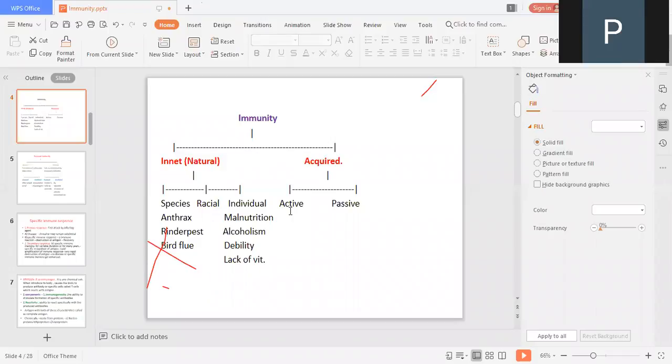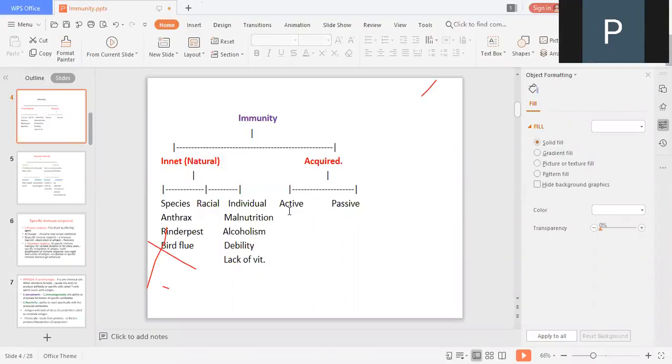What is natural active immunity? It is not present from birth. This acquired immunity requires attack of infections.